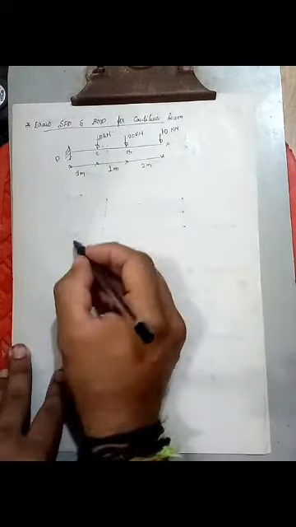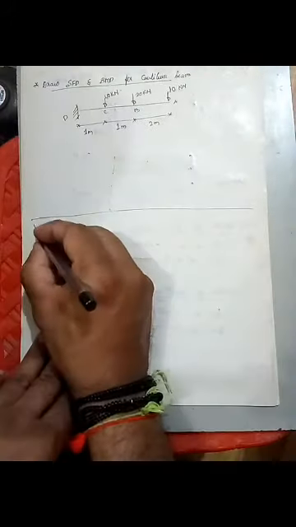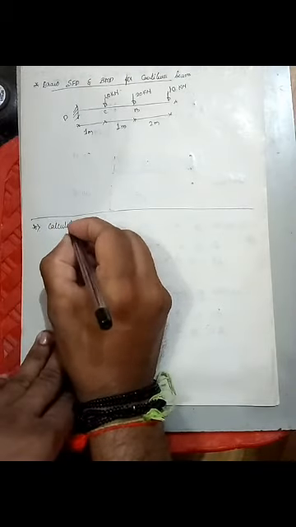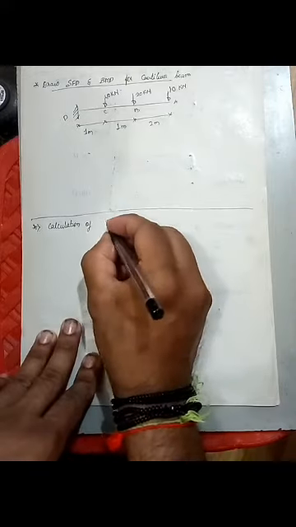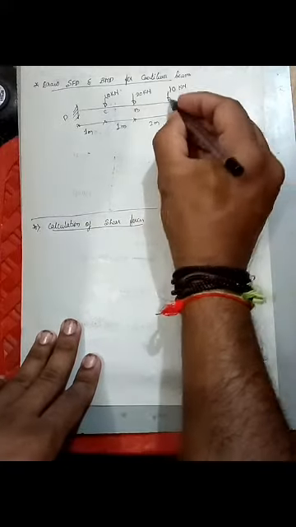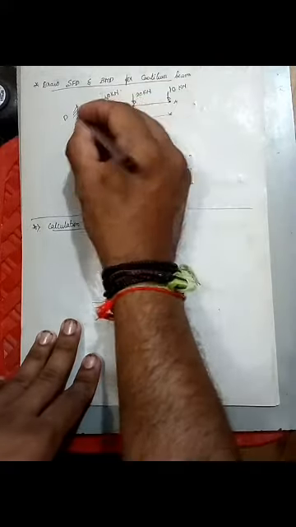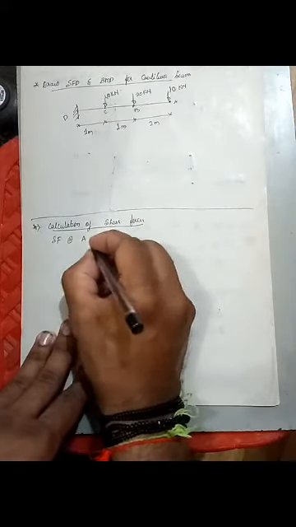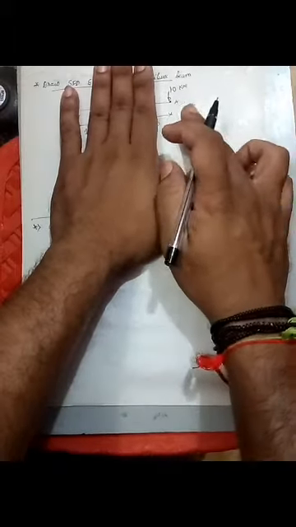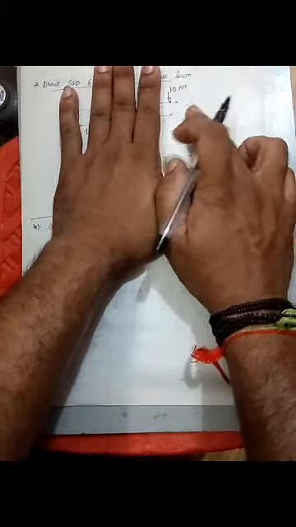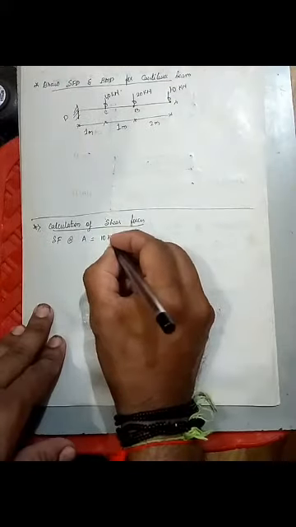So I'll leave some space here to draw the diagram. Then I'll go for calculation. So first one is calculation of shear forces. So now I have totally 1, 2, 3, 4 sections. So first of all, shear force at A is equal to, so I'll keep my hand here. Now it becomes right hand side. For right hand side, downward is positive, so it's plus 10 kilonewton.